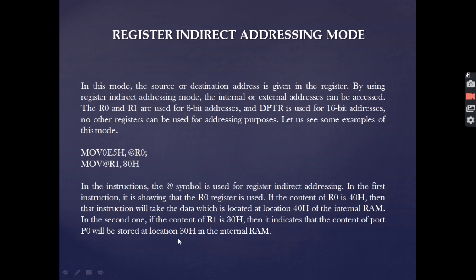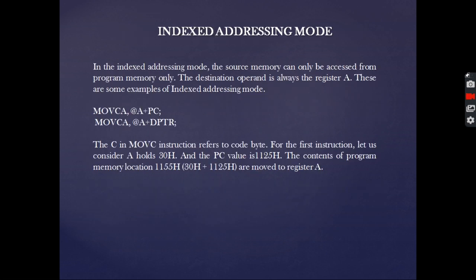Next comes the register indirect addressing mode. In this mode, the source to destination address is given in the register, but it is acting indirectly. For example, MOV @R1, 80H. What will happen? It will transfer the data that is present in the 80 hex location to the location pointed to by R1. So as it is acting indirectly, it is called the register indirect addressing mode.